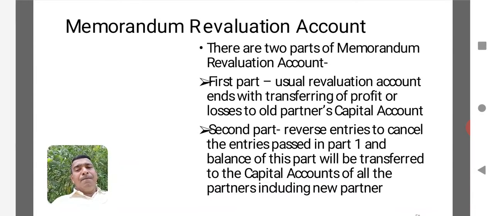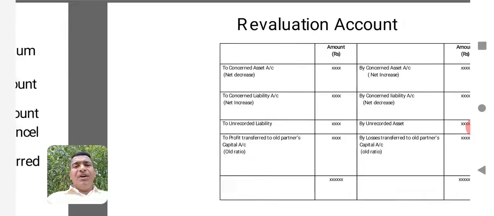But in the second part, there is a provision of reverse entries. Reverse entries in the sense cancellation entries. As such, the entire balance that we record in the first part will be transferred to the partners' capital accounts directly, and it will not be carried forward to the balance sheet. So when the cancellation entries are passed, the net effect will be that any change you bring in the memorandum revaluation account will not go to the balance sheet. As such, the balance sheet values of assets and liabilities will remain the same. In the sense, prior to admission and after admission, the values don't change. This is what the memorandum revaluation account is.